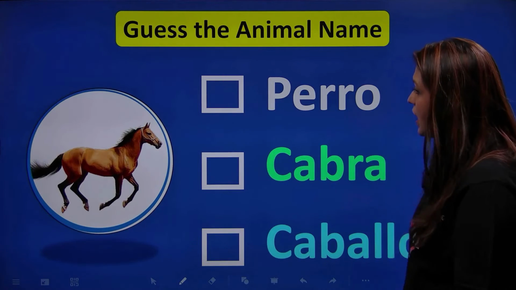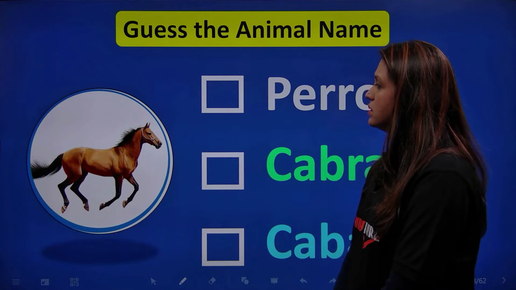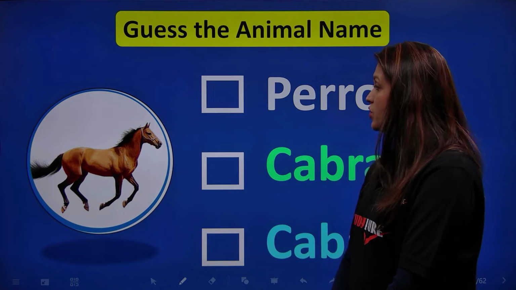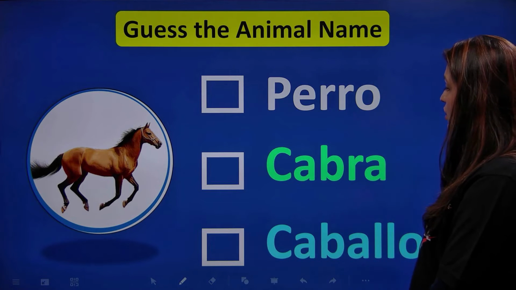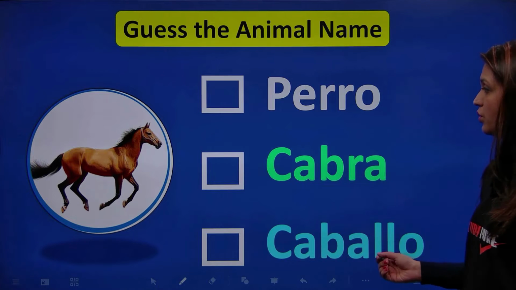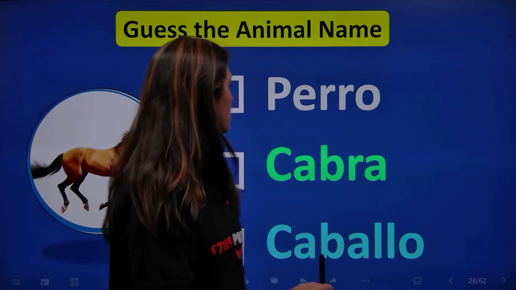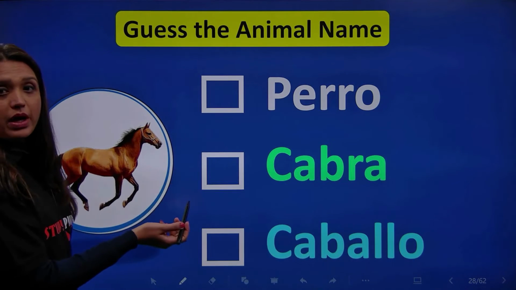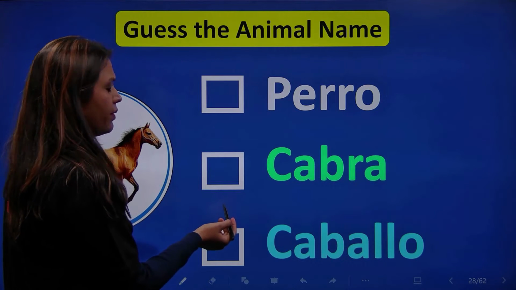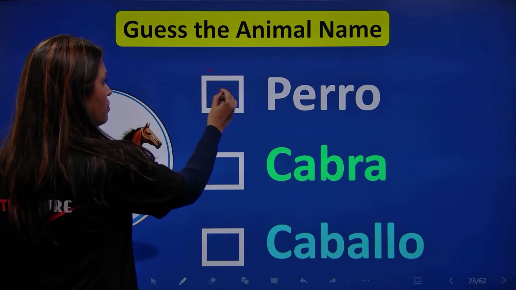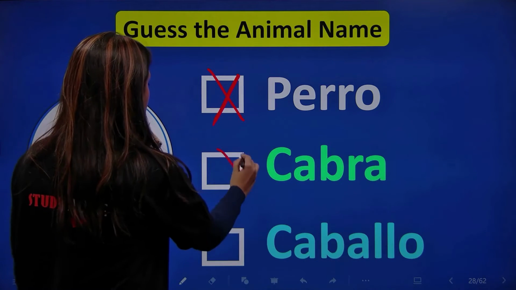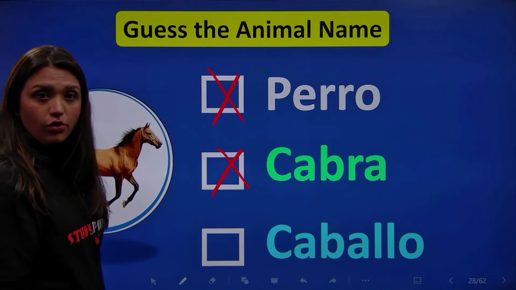Okay. Now, what is this? Can anybody guess which animal? Is it a perro? Is it a cabra? Or is it a caballo? Which one do you think it is? Perro, cabra, or caballo? I think it is a perro. No. Is it a cabra? No. Caballo?